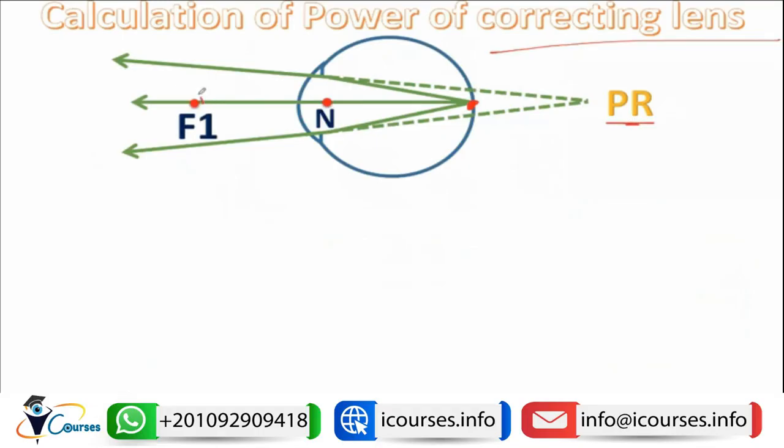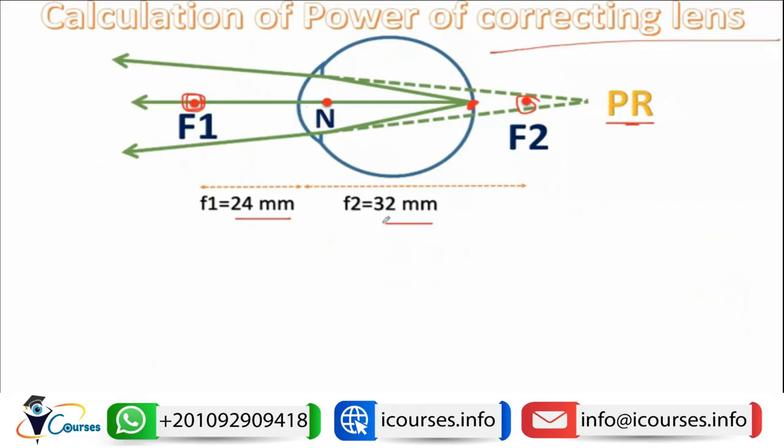So this will be the F1 of the cornea, and this will be the F2 of the cornea. Note that F2 is located behind the eye, since the focal length is large, as we said. The F1 will equal 24 millimeters, and the F2 will be 32 millimeters.